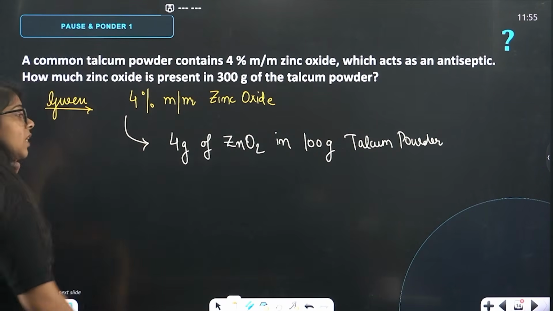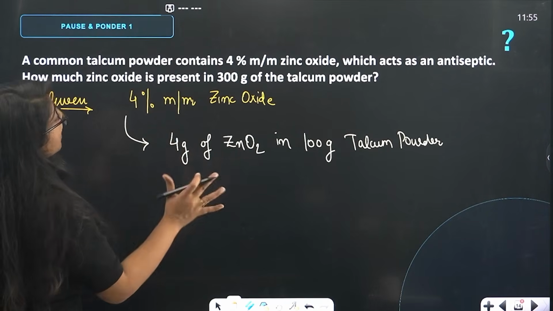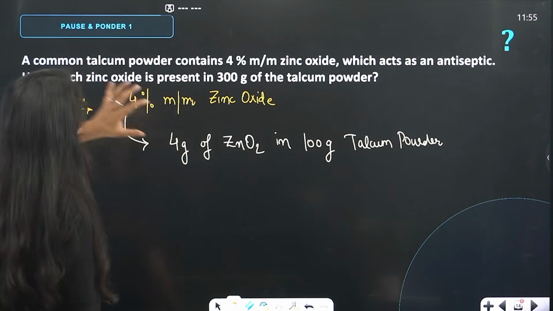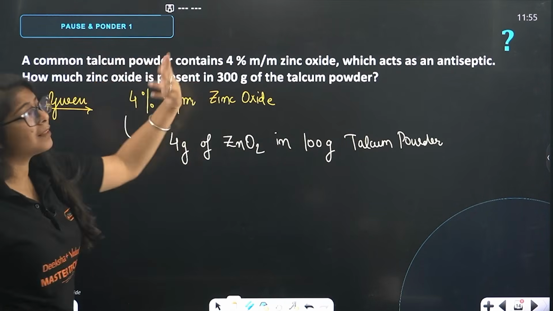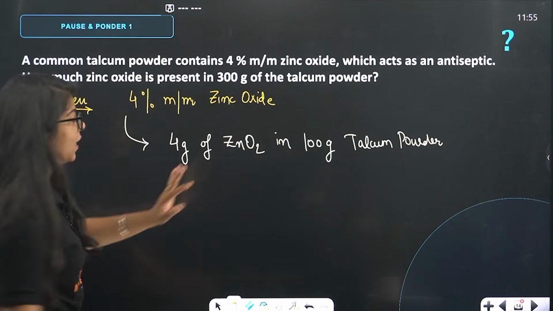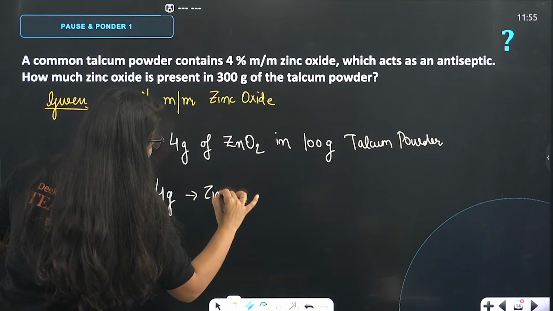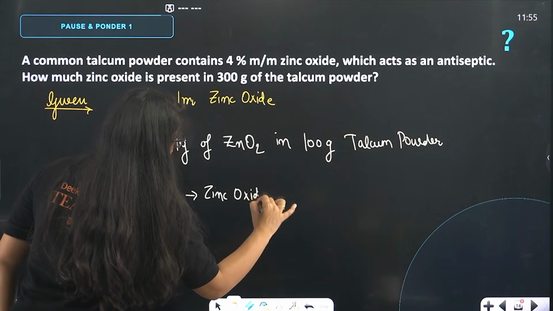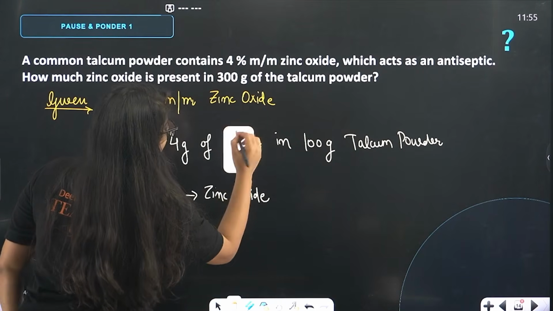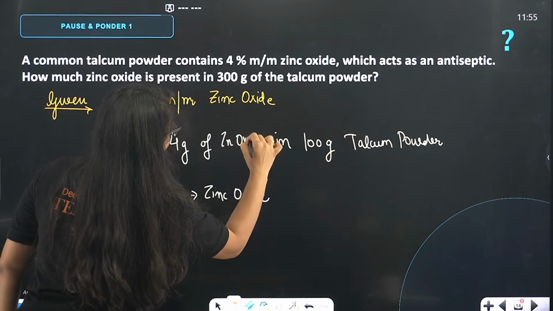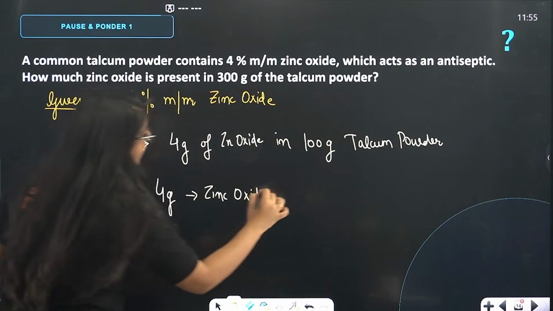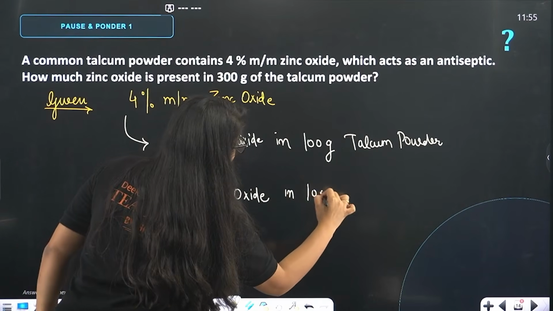Done? Now beta, what are they asking? This is 100 gram. We have to see how much zinc oxide is present in 300 grams. That is simple. So 4 gram of zinc oxide in 100 grams of talcum powder.